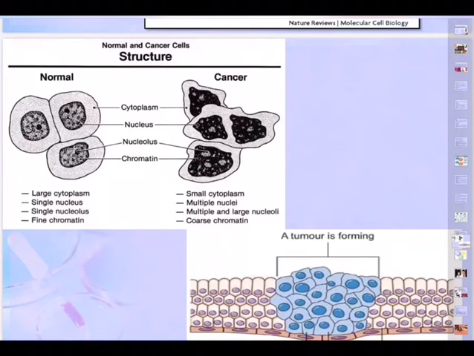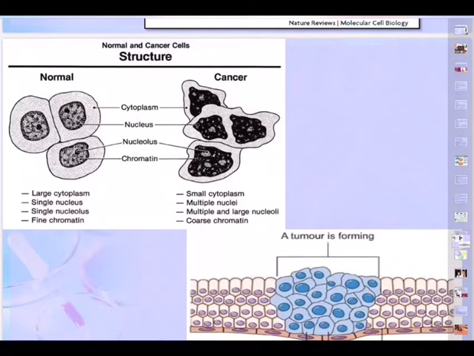I want you to see mainly the cytoplasm. Look at the cytoplasm in the normal cell and the cancerous cell, and look at the position of the nucleus and nucleolus.